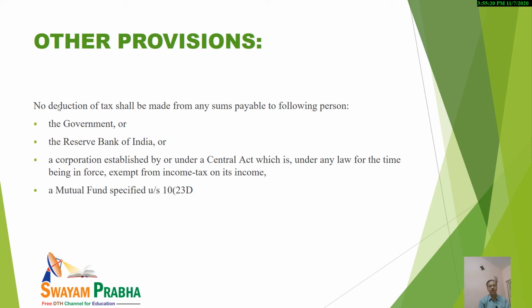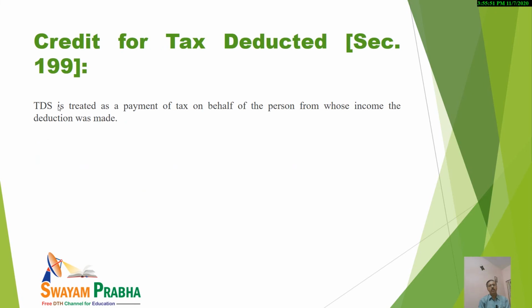Now, other provisions. Kindly note, no TDS can be deducted from any sums payable to the following persons: the Government, whether central government or state government, RBI, that is Reserve Bank of India, a corporation established by or under a Central Act, and a mutual fund specified under section 10(23D). Now, I have already discussed that with you in the first slide.